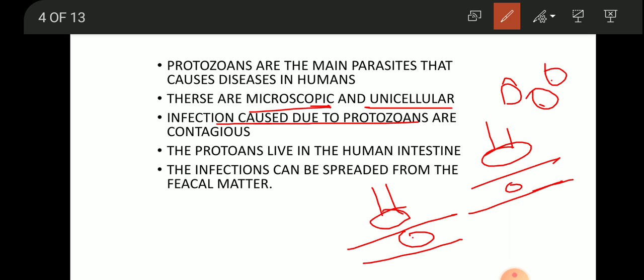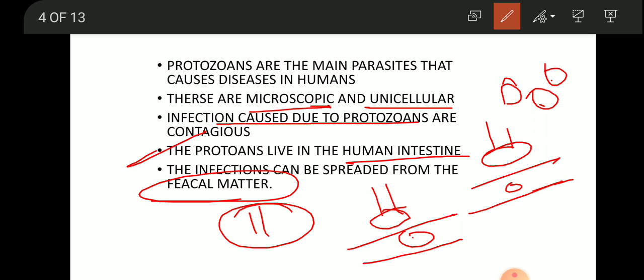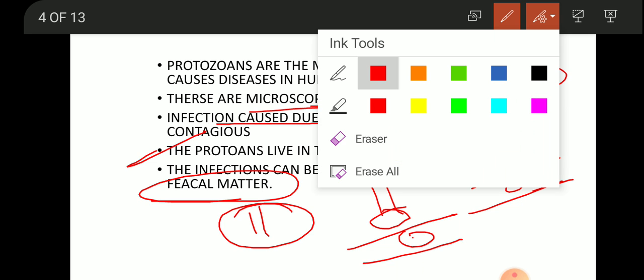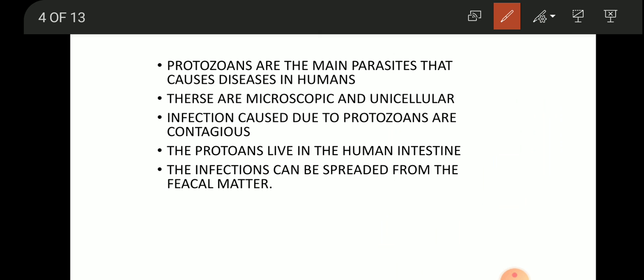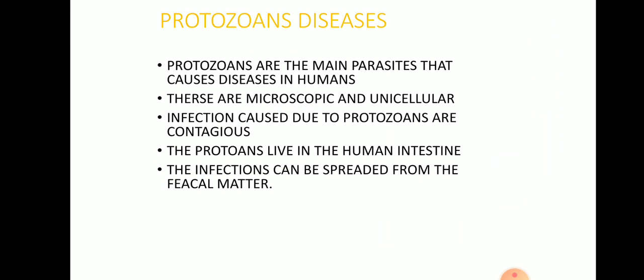Most of the protozoans live in the human intestine. They invade the human intestine. The infections can also be spread from fecal matter. Whatever we excrete, the infections will spread through that fecal matter when it comes into contact with the mouth.